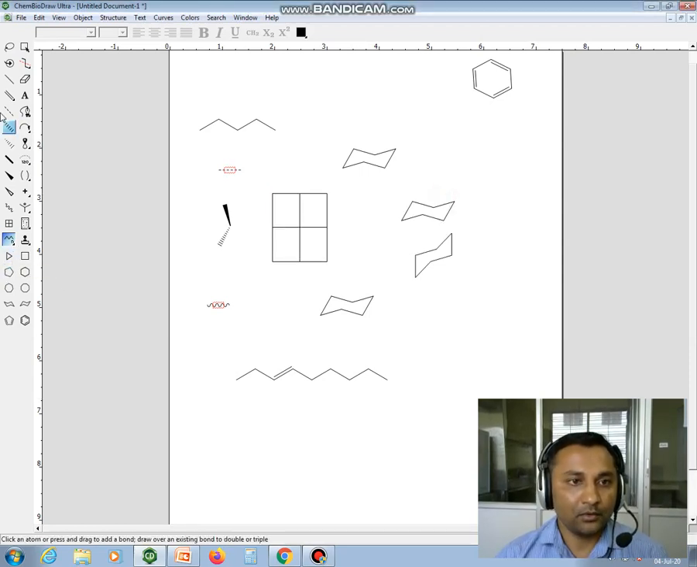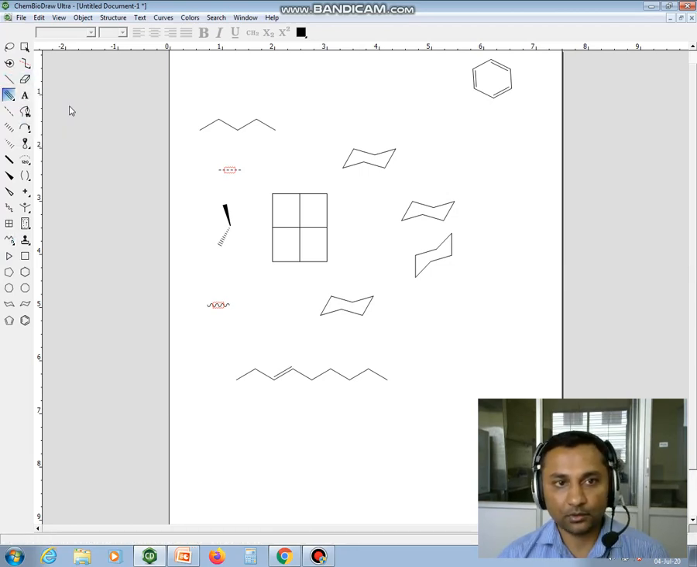Okay. Now another one is the eraser. This eraser is used to convert triple to double bond, or you can remove the single bond by using this eraser. And if you want to convert this triple bond to double bond, then also you can use this eraser. From here I can show you, this is double bond.